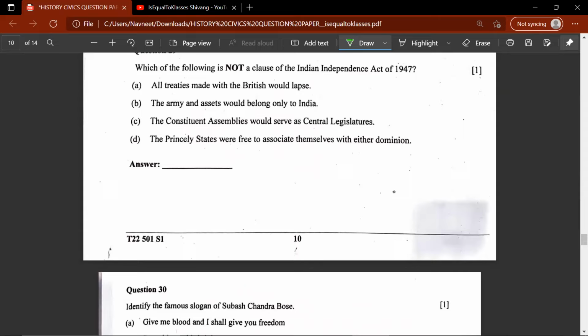29th question. Which one of the following is not a clause of the Indian Independence Act of 1947? B. The army and assets would belong only to India. This is wrong because there was a clause in the Indian Independence Act of 1947 that the army and assets would be divided among the two dominions, Pakistan and India.